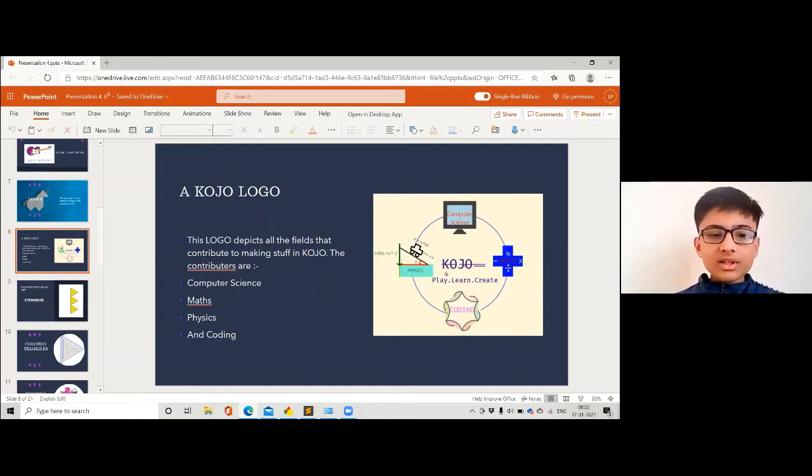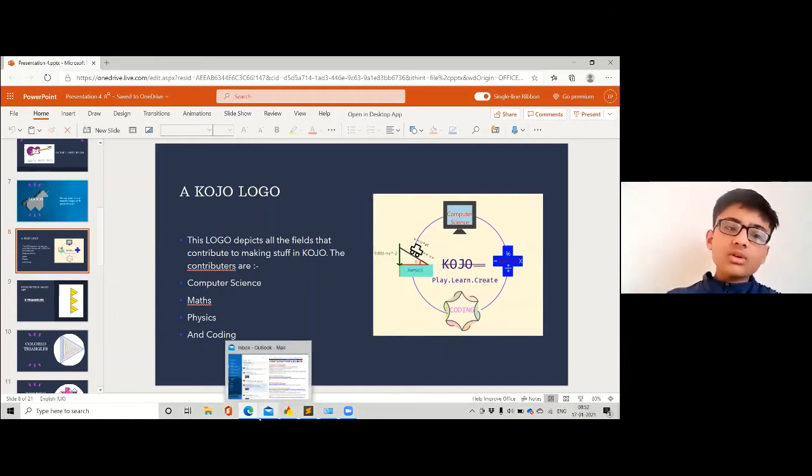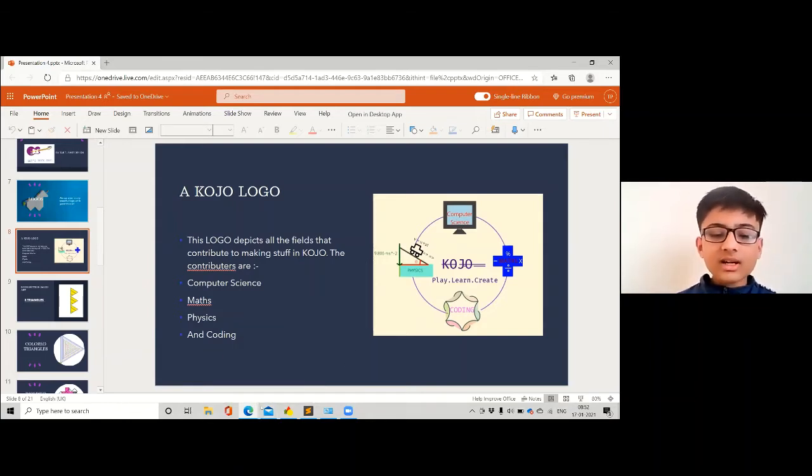I have included all these things, and I can make a logo for anything, right? Maybe a company asks me, I need a logo, so I can create a logo for them too. So it's helpful in that way, and I'm gonna show you the logo's code too.